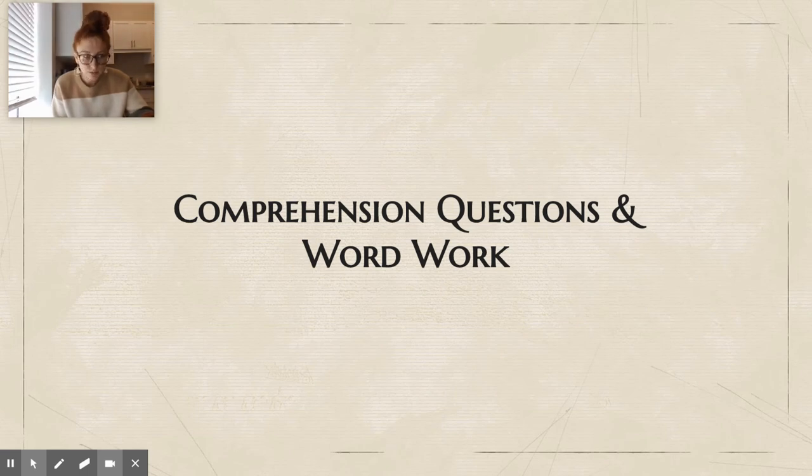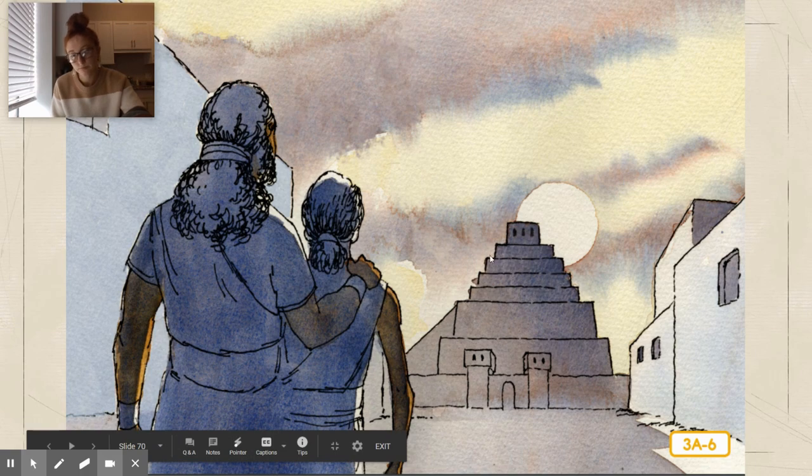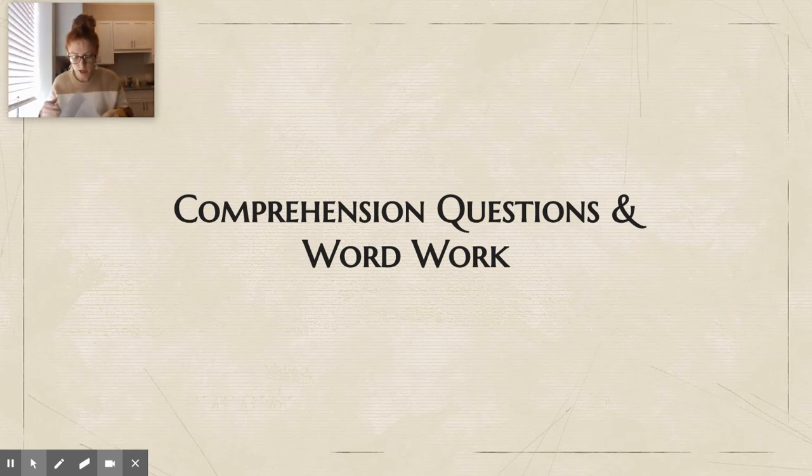The priests, right? It was the priests and the kings or the leaders who were allowed to be in the temples, but everybody else had to praise at the base of the ziggurat, right? All right, so at the end of the read aloud, Omar and Wored visited the temple of Marduk, the god of their city. It was located on top of a much larger building with lots of steps. What was this kind of building called? A ziggurat. Very good.